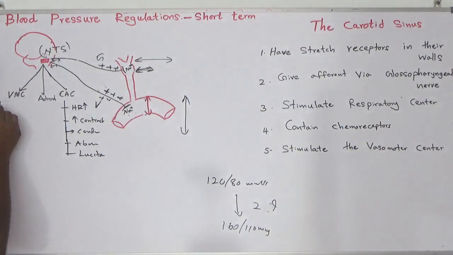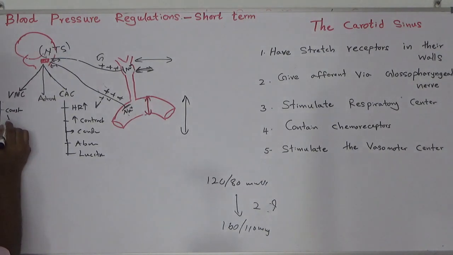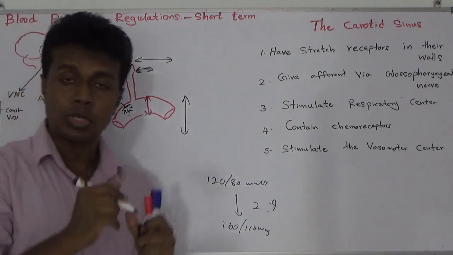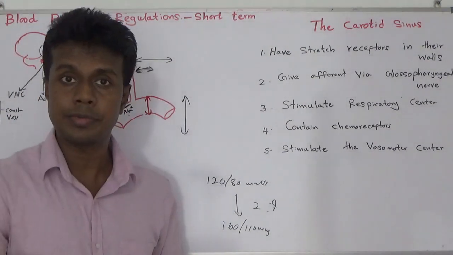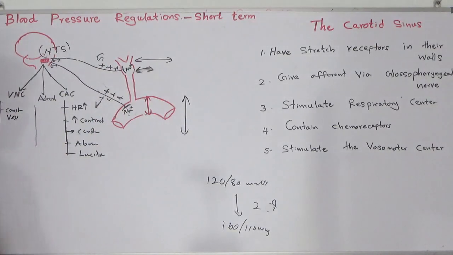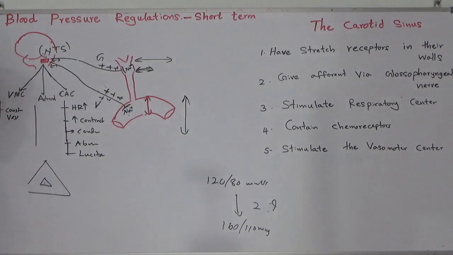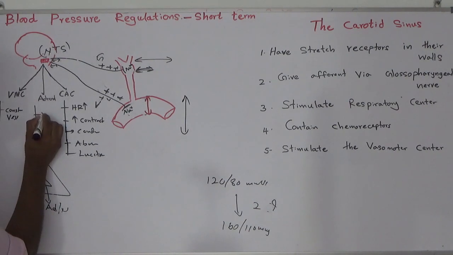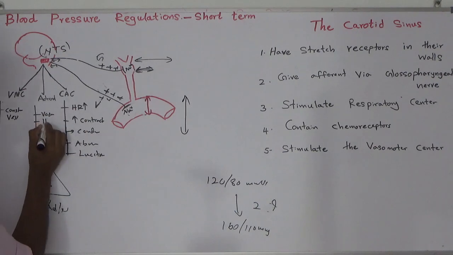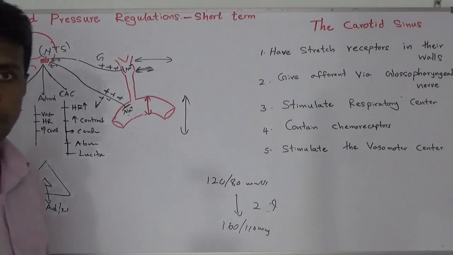What happens when your vasomotor center activates? It constricts your vessels, and then it can increase your blood pressure. What happens when your adrenal gland is stimulated? The adrenal gland contains an outer cortex and inner medulla. The inner medulla secretes adrenaline and noradrenaline. These can cause vasoconstriction, increase heart rate, and increase contractility. This can be done by stimulation of the adrenal gland.